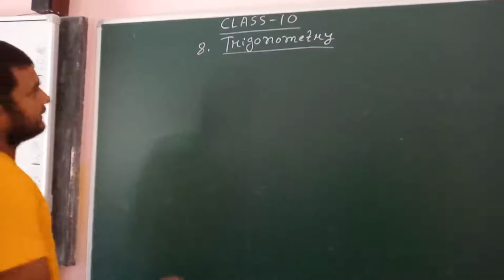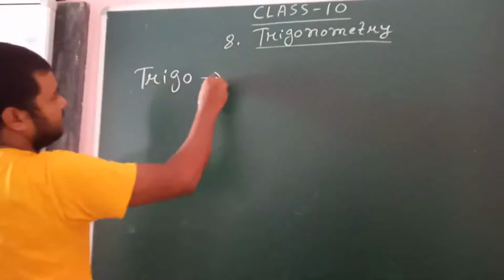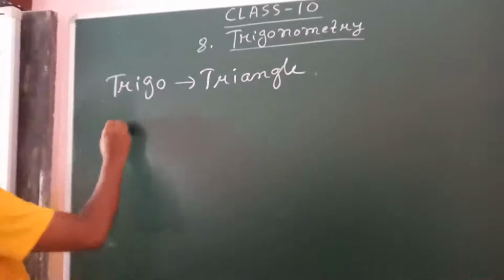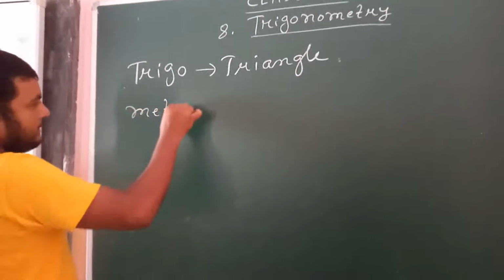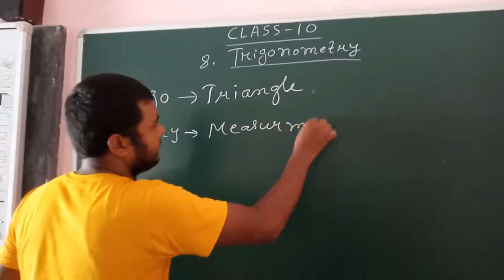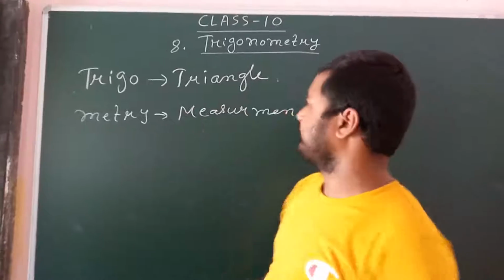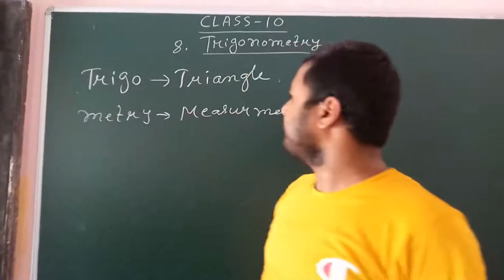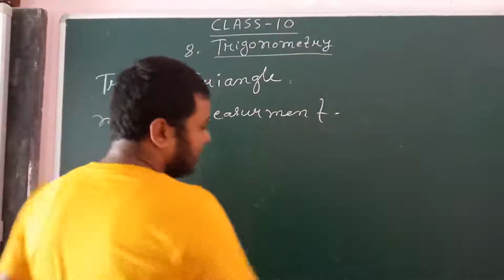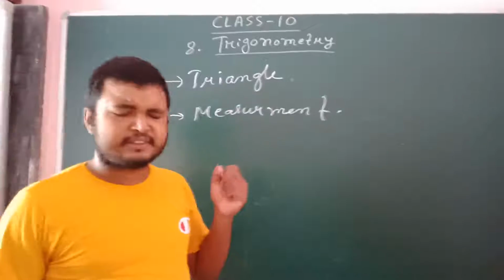Trigonometry basically means: trigo means triangle, metry means measurement. So the measurement of a triangle is trigonometry. Simply, if someone asks you what is trigonometry, you can say that trigonometry is the measurement of a triangle. There are different types of triangles: acute angle triangle, right angle triangle, obtuse angle triangle, and so on.